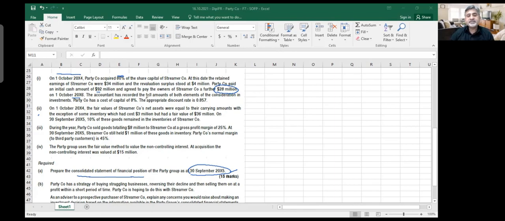The accountant has recorded the full amounts of both elements. Now you see, this is a mistake. The accountant has put the full amount, which means he included 28 million. We should not include 28 in consideration. He actually took the full amount. We will be using present value.